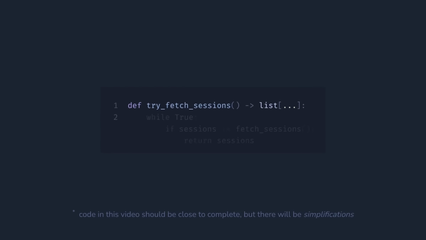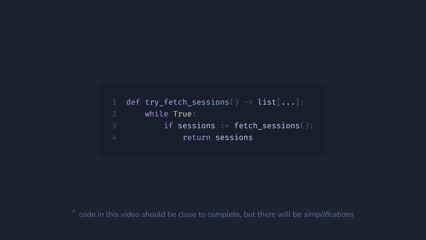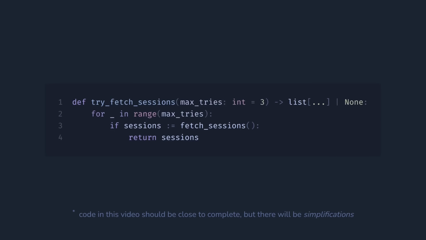A naive approach to retrying would be just calling fetch sessions in a loop until it succeeds. The main problem with this approach, as you can see in the signature, is the possibility of entering an infinite loop instead of returning none at some point. For example, if the URL is straight wrong or there is a permanent network issue, we will run the same request again and again. An intuitive approach is to limit the number of retries.